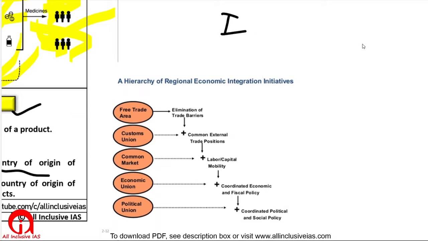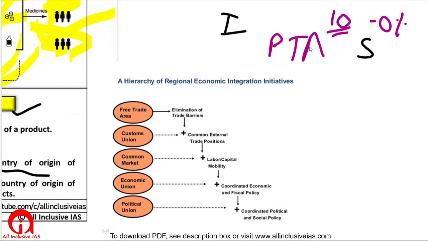Suppose India signs an agreement with Singapore that when we trade on some specific 10 items, we will impose 0% duty on those specific 10 items. Then we will say we have a PTA with Singapore.